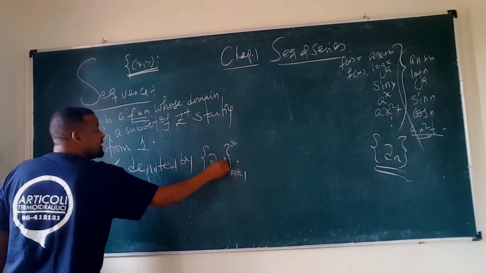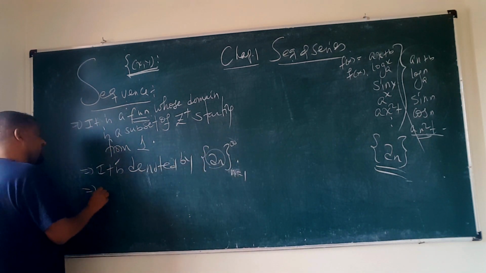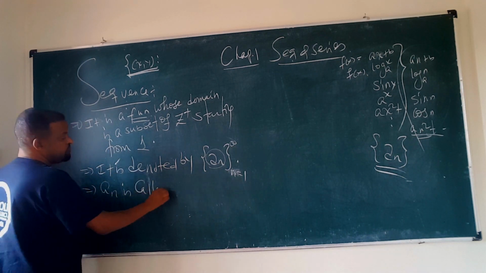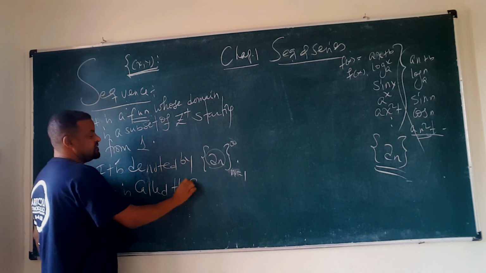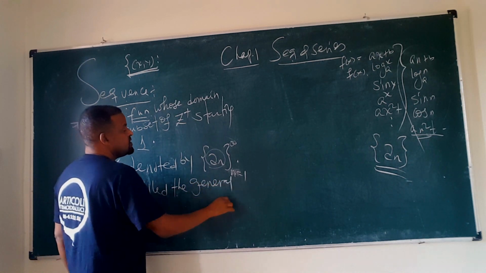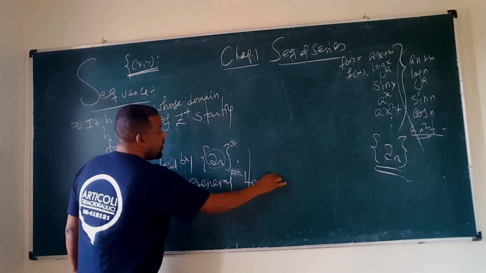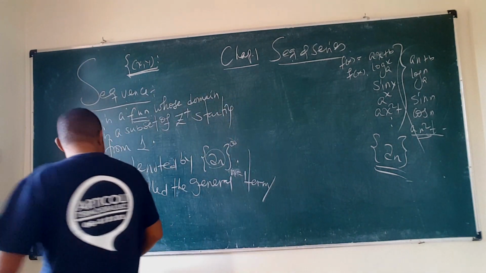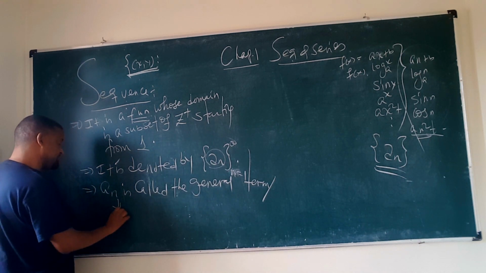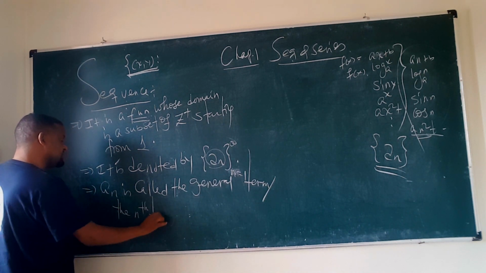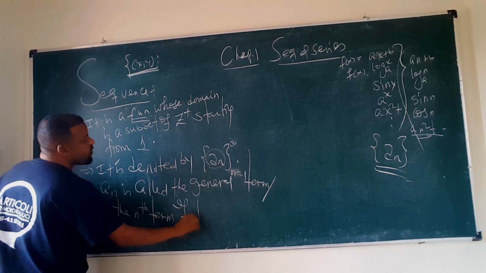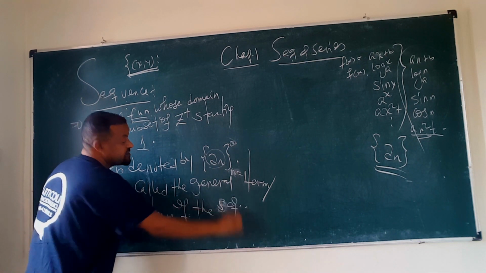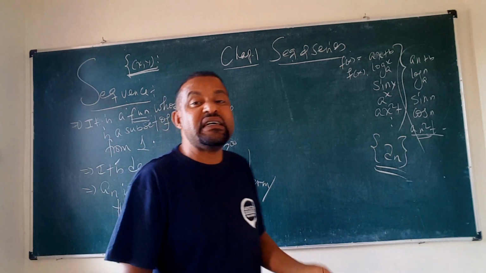This n, look, እዚህ ውስጥ ያለው n, this n is called what? This n is called ምን ብለን እንጠራዋለን? The general term or the nth term of the sequence ብለን እንጠራዋለን። Sequence it's important most of the time sequence የሚሰጠን በጀነራል